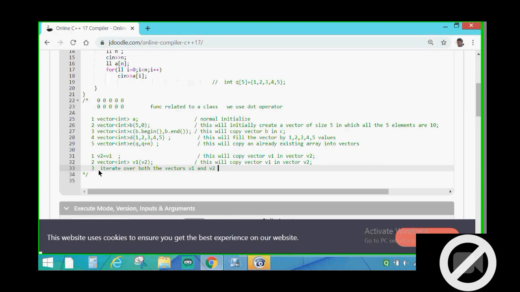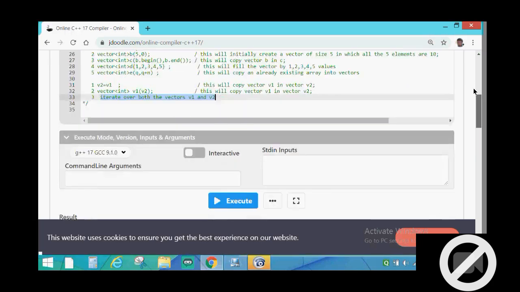I will write the program. I will write the syntax for how we can iterate over a vector. There are actually three ways in which we can iterate over a vector. I will tell those 3 ways.